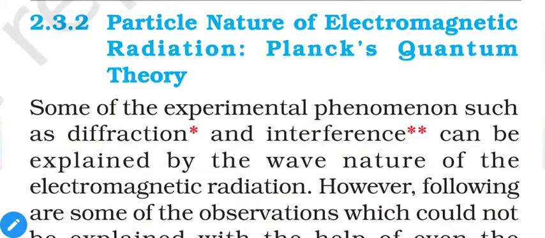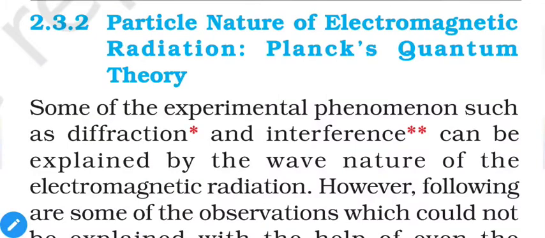Now our next point is the particle nature of electromagnetic radiation, Planck's quantum theory. We already discussed the wave nature of electromagnetic radiation, and now we are moving on to the particle nature, because electromagnetic radiation contains both types of nature, that means wave nature as well as particle nature. Some experimental phenomena such as diffraction and interference can be explained by the wave nature of electromagnetic radiation. Now what is diffraction and what is interference?